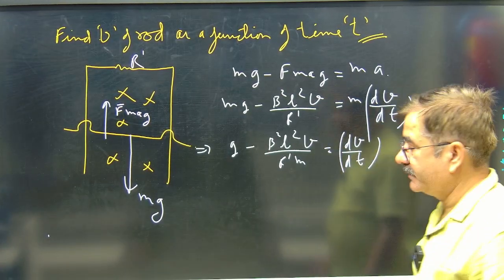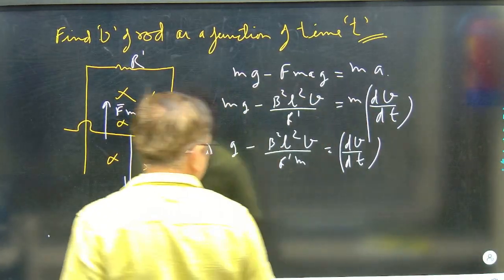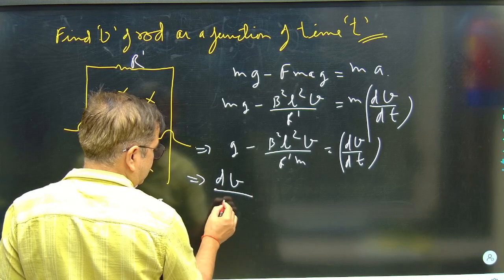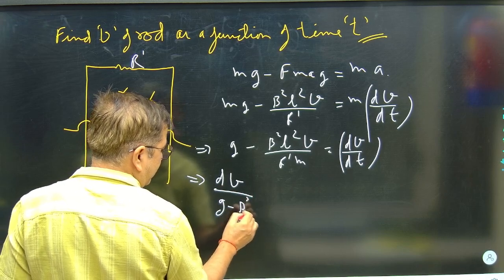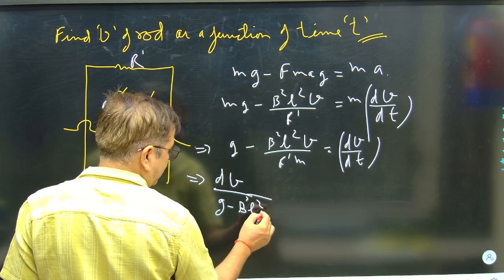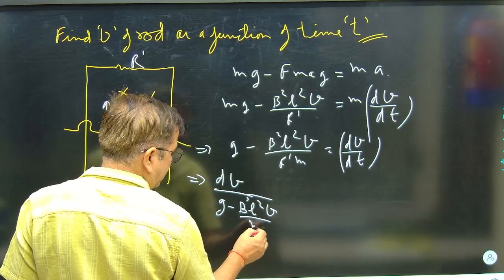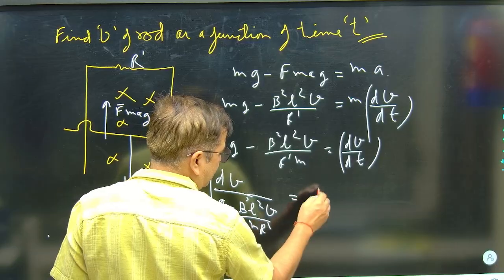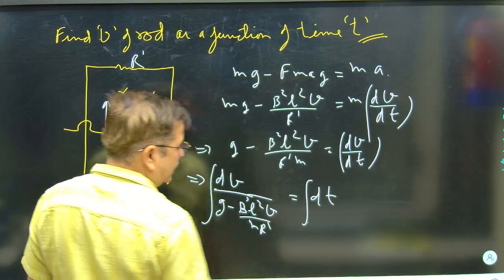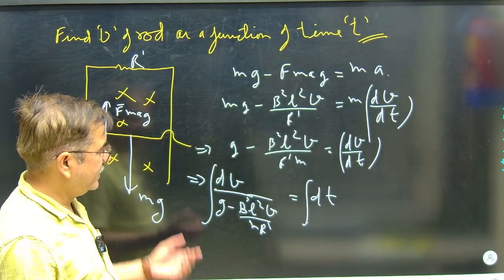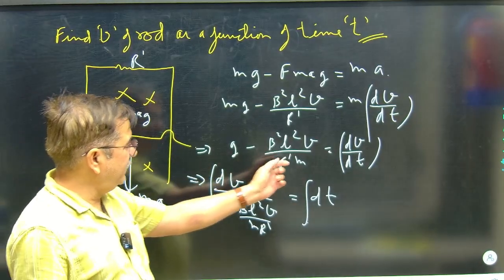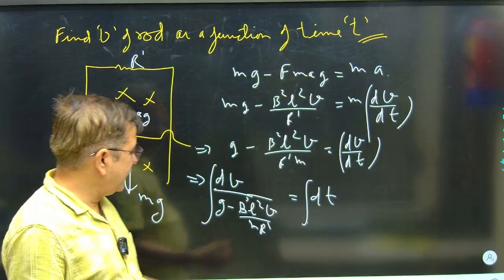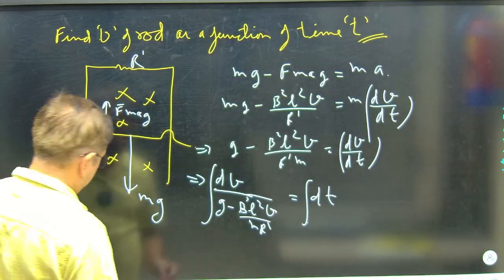This term we have. Further, I will write it as the integration of dV over g minus B square L square V by m R dash, and this value is dt. Now just see, dV over this term, and this value will get dt. Further, if I solve, what result will I get?